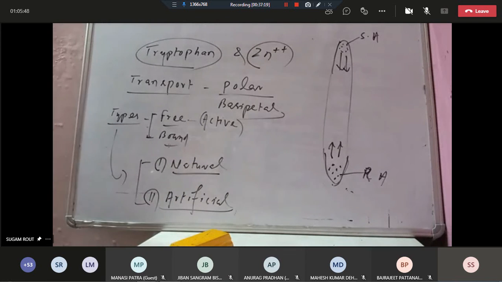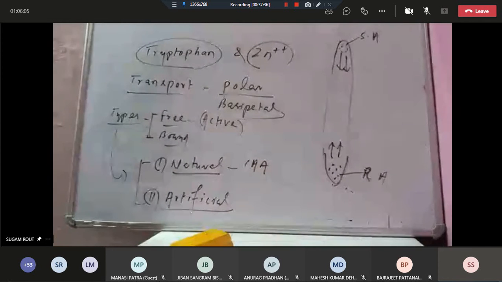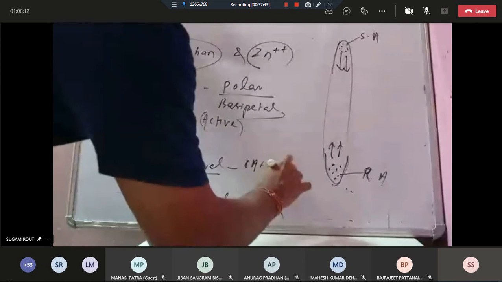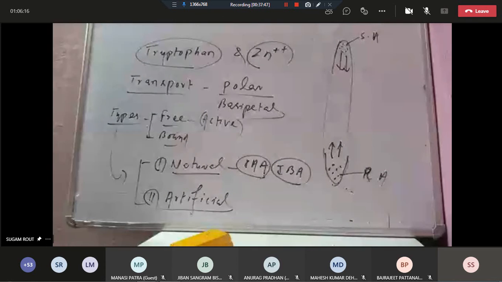Natural, here are some examples. Sometimes a question asks which of the following is natural, isolated from the plants, synthesized by the plants. So one is indole acetic acid. Okay, IAA is natural. Actually this one is indole 3 acetic acid. Similarly, indole 3 butyric acid means IBA. So IBA, IAA, these are the natural auxins, isolated from the plants.